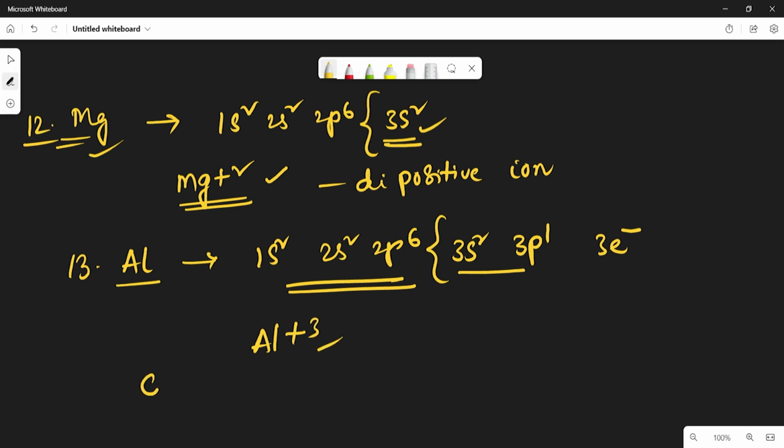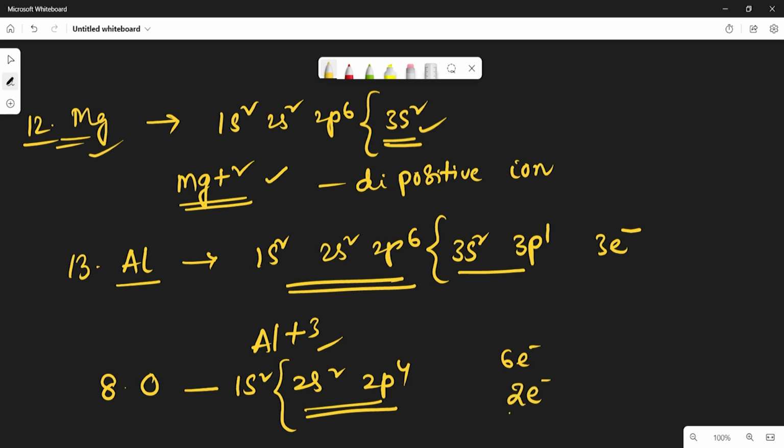For example, take oxygen. The atomic number of oxygen is 8, so it contains 1s2, 2s2, 2p4, which means the valence shell contains 6 electrons. So to get the octet configuration, it requires 2 more electrons. That is why the oxygen atom will take 2 electrons and becomes O-2.